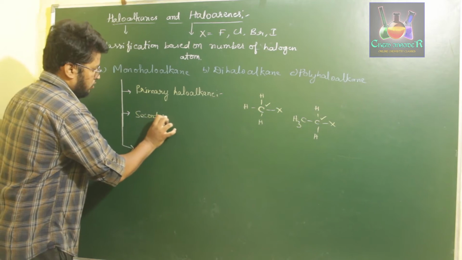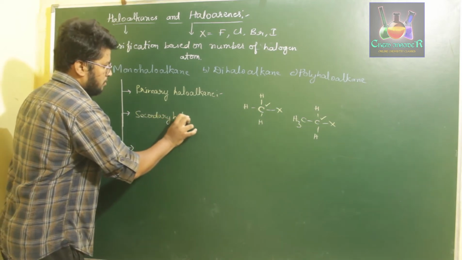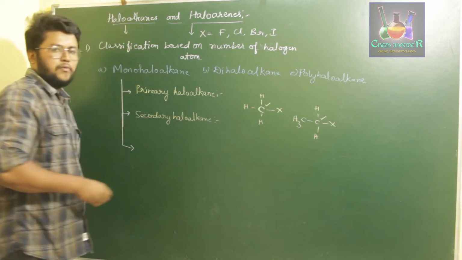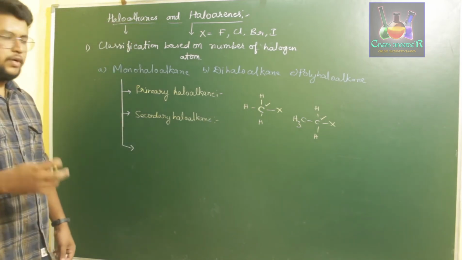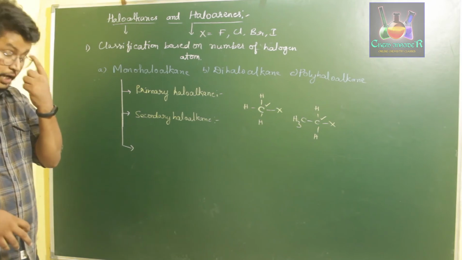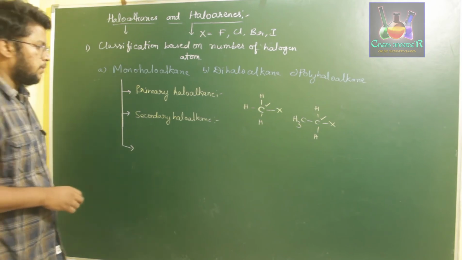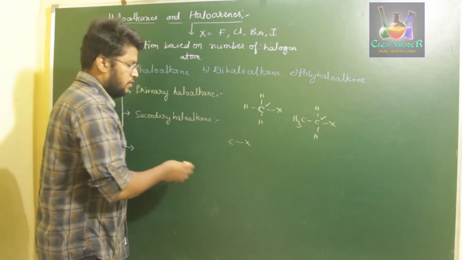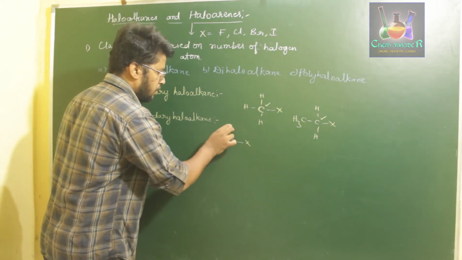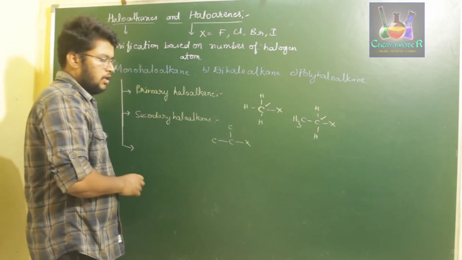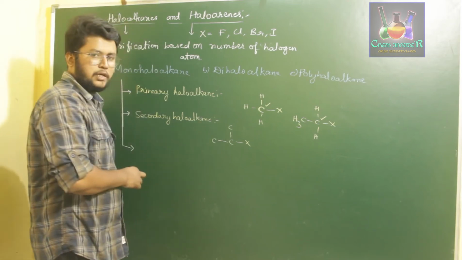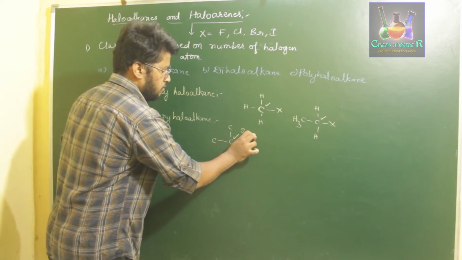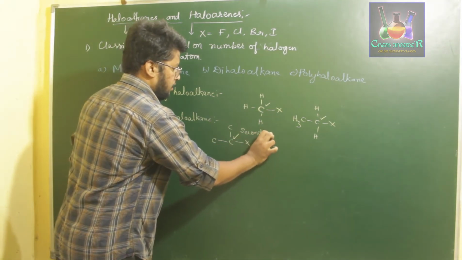Next, for secondary haloalkane. Secondary haloalkanes are those in which halogen atoms are attached to carbons which are bonded with two different carbons. That is, halogen is attached to a carbon which is in turn attached to more than one carbon atom. Let us say two. If it is attached to two different carbon atoms, then this carbon is said to be a secondary carbon.